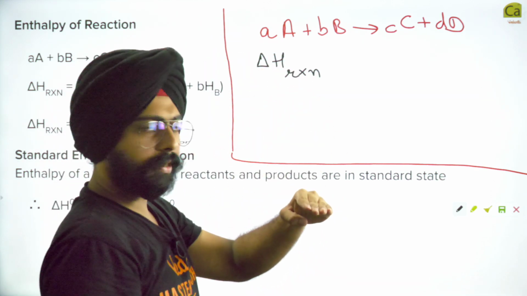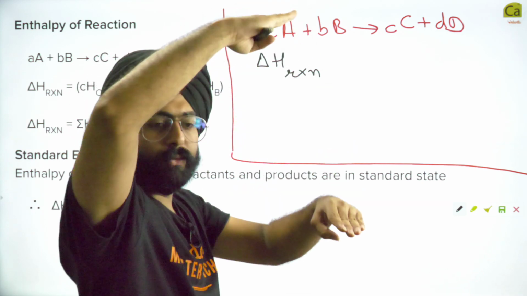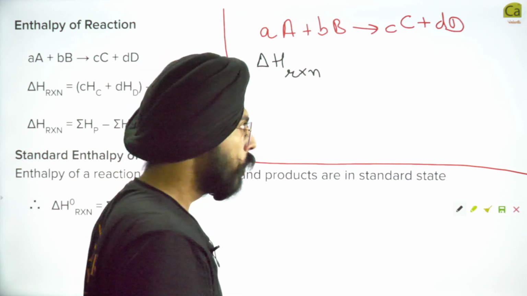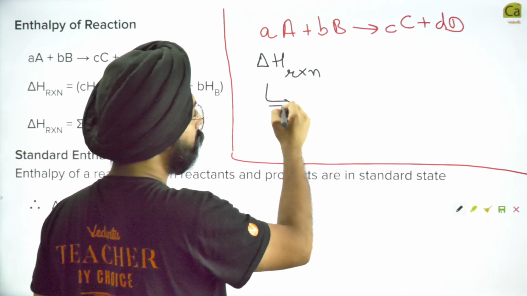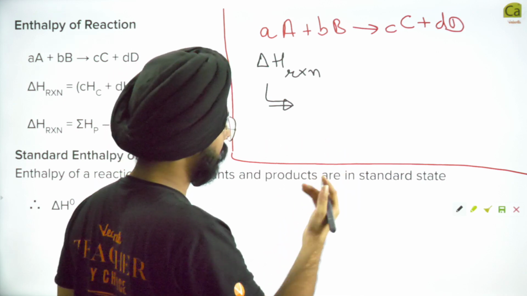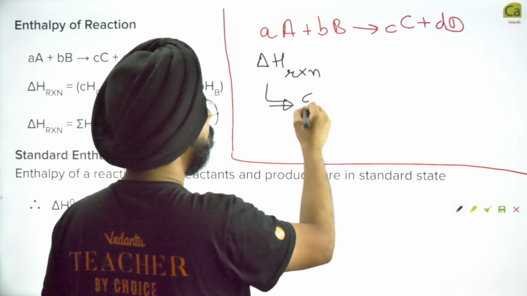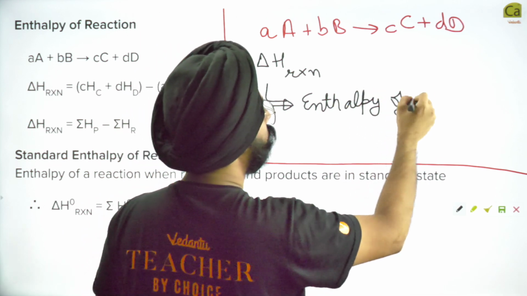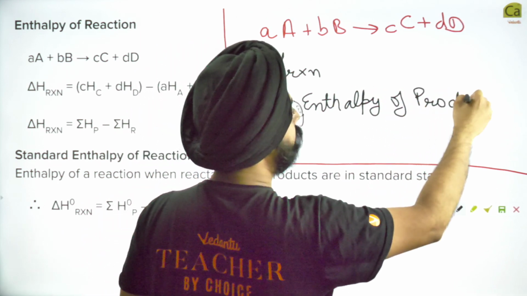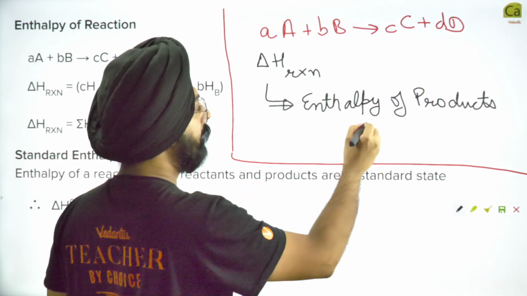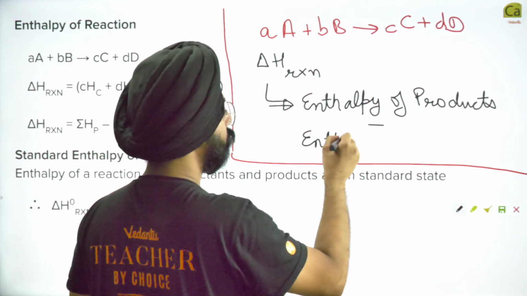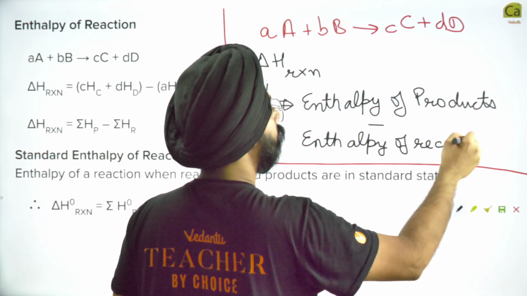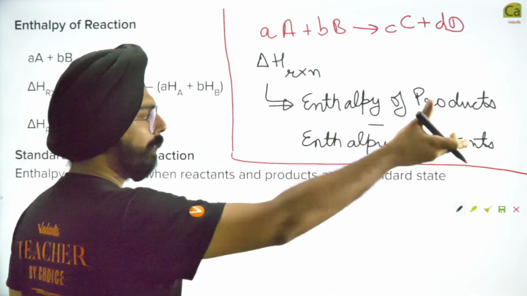A has heat, B has heat, C has heat, D has heat. The difference that comes in this will be the delta H, isn't it? So delta H of the reaction can simply be written as the enthalpy of the products, that is the final enthalpy, minus the enthalpy of reactants. Enthalpy final minus enthalpy initial.